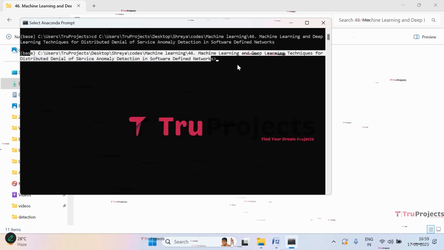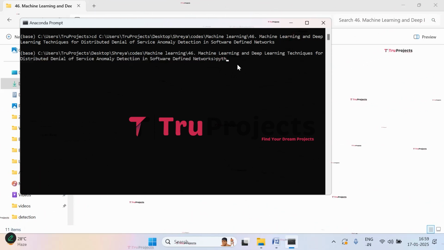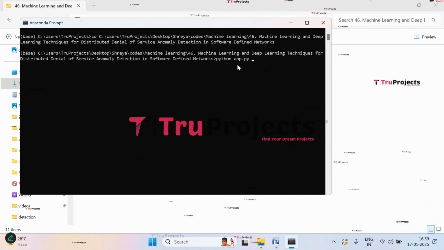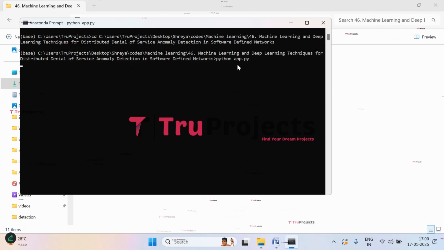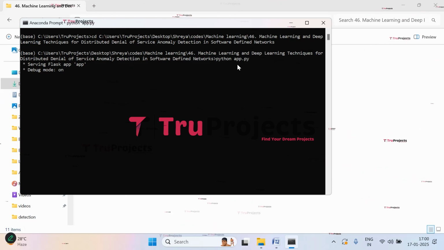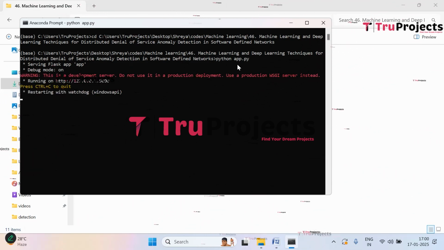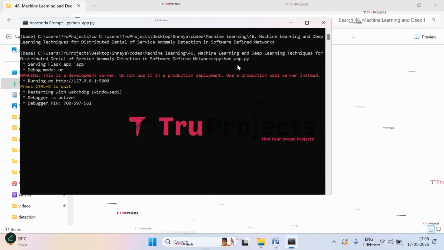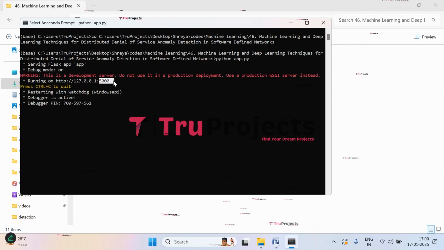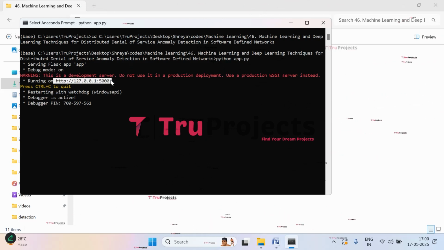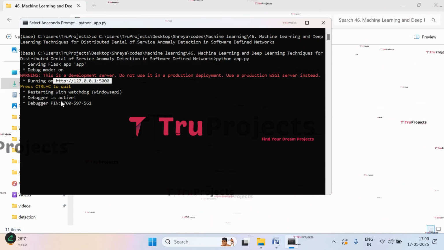So now compile the app.py file by giving the command python space app.py and now click on enter. This command will execute the Python script and perform a runtime check for any syntax errors or logical issues. And after running the app.py file, the Flask framework will host the application locally at the default address, which is the local host and the port. This is the local host and this is the port. Now copy this local link provided by the Flask framework and paste it in any web browser.